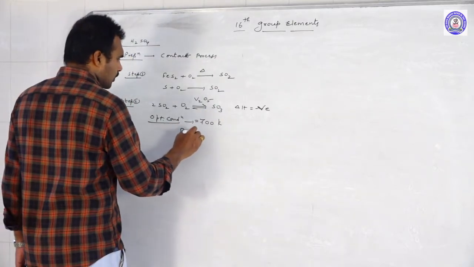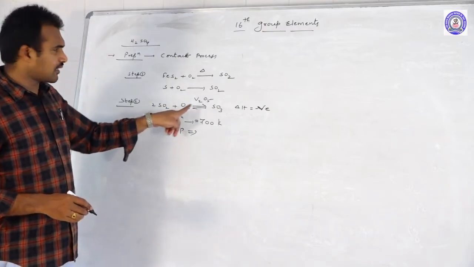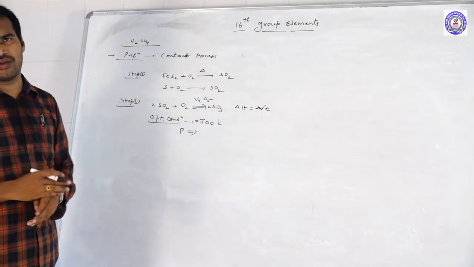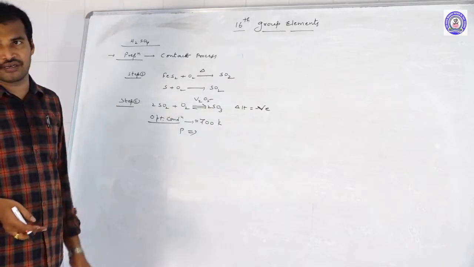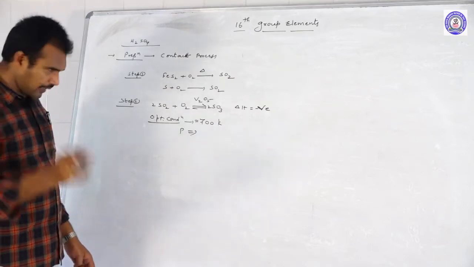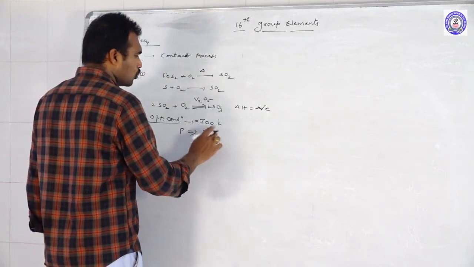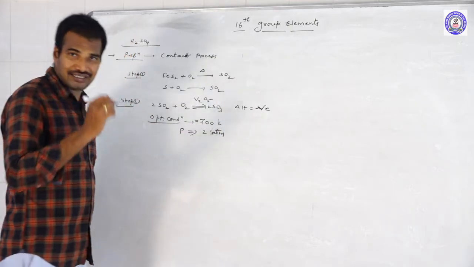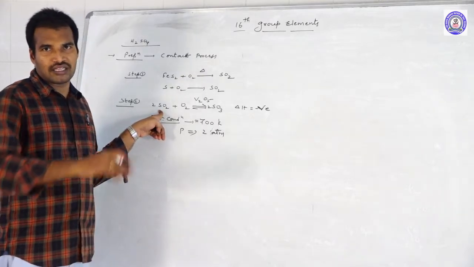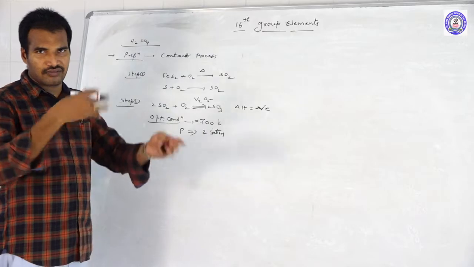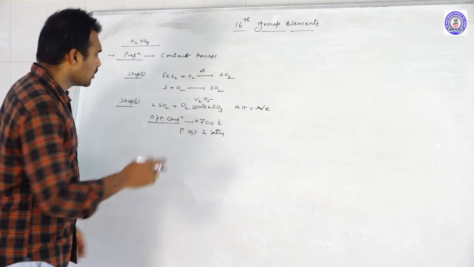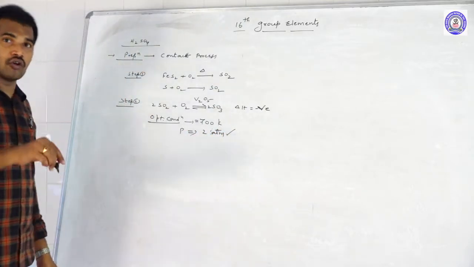And coming to the pressure, 3 moles of reactants giving 2 moles means a higher number of moles giving a lesser number of moles. Number of moles decreasing means high pressures are favorable. As per Le Chatelier's principle, high pressure is favorable for the above reaction. But we maintain only 2 atmospheric pressure. What is the reason? If you maintain high pressure conditions, because of the oxidizing behavior of SO2, rust formation takes place. The vessel in which we are doing this process may rust and get damaged. That is why we maintain low pressures only, even though high pressures are favorable.